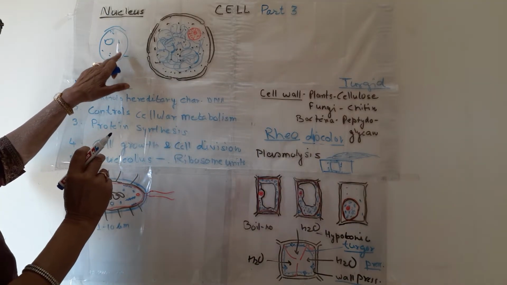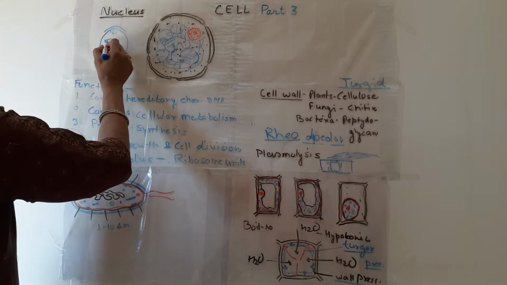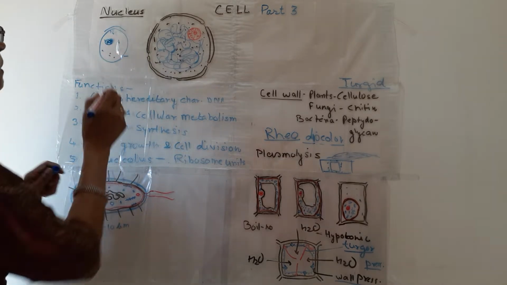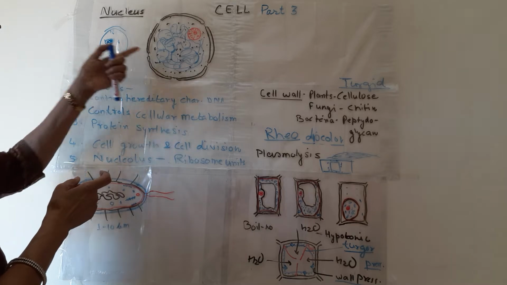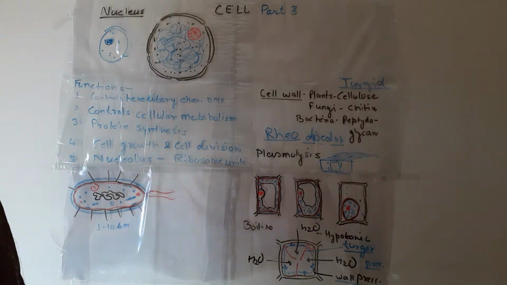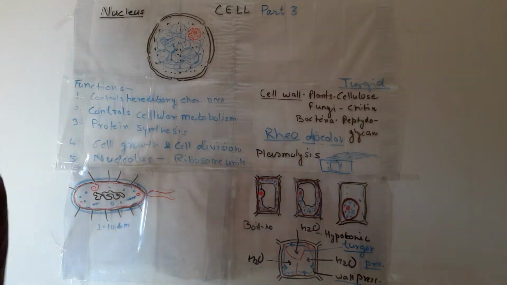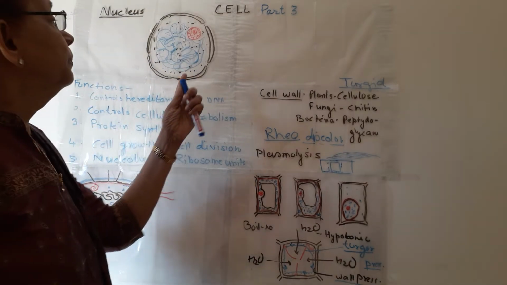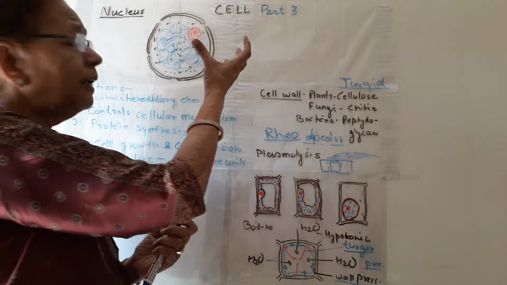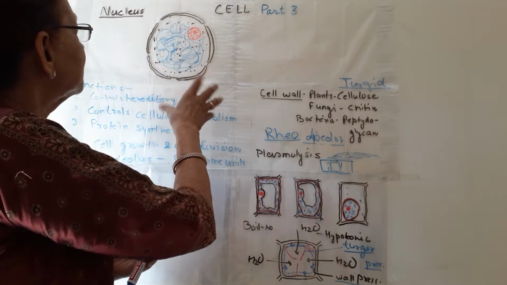So plasma membrane, cytoplasm and nucleus. These are three important parts of a cell. The nucleus takes about 10% of the total cell volume. It is the biggest organelle.